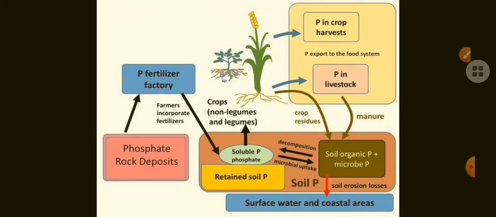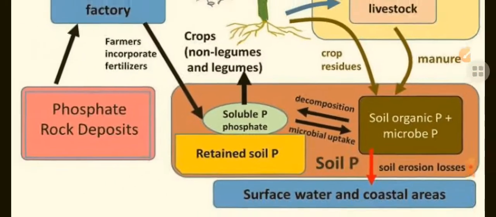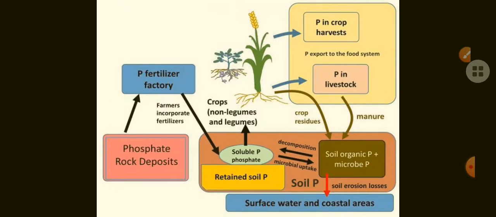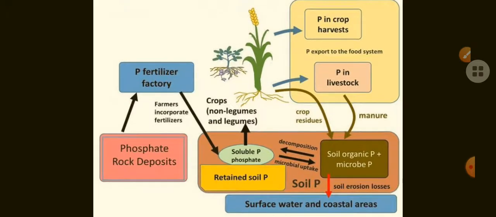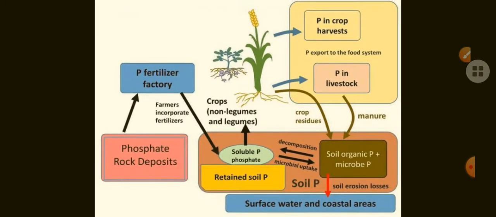So phosphates present in the soil occur in insoluble form. They are not soluble in water, but that phosphorus is dissolved by chemicals. Chemicals are secreted by the microorganisms. With the help of these chemicals, the insoluble phosphate is dissolved, and that dissolved soluble phosphate is absorbed by the plant root system.